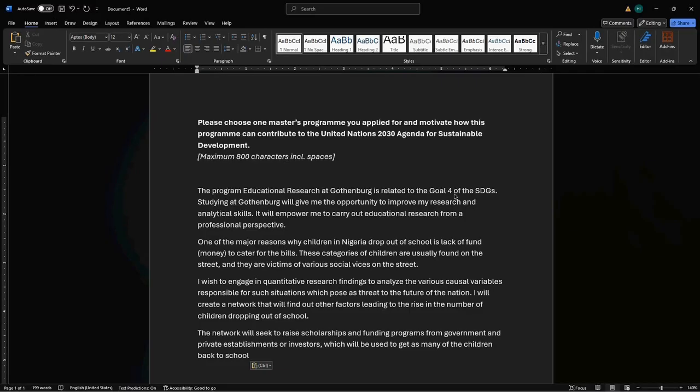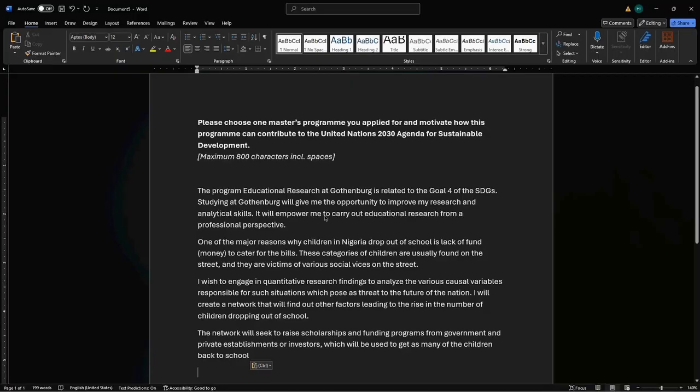Go straight to the point. You have 800 characters. Go straight, bam. So it is related to goal 4 of the SDG. And what is goal 4? Quality education. Okay. Studying at Gothenburg will give me the opportunity to improve my research and analytical skills. Did you see this now? Straight to the point. You are doing educational research. What are you coming to learn? And how will it contribute to our goals? So he's telling them what he will gain from here.